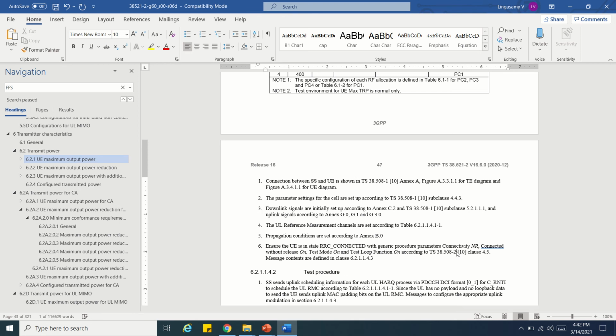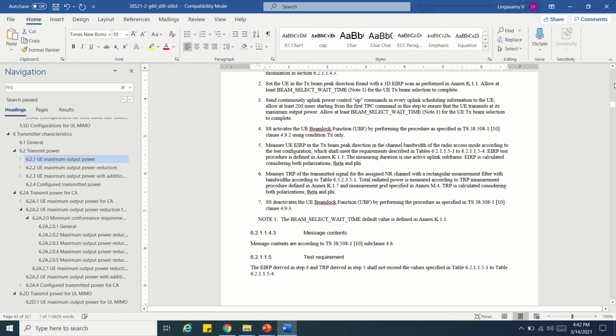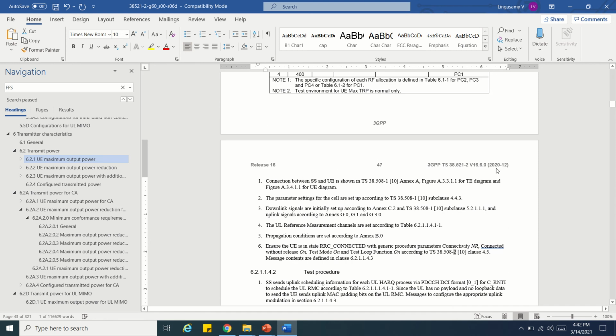But if you are not an experienced person, if you are an entry level or senior level employee and not an expert, then you cannot make out which spec you have to refer to. Because 36.852 508-2 will have its own separation. 2 will refer to something, 1 will refer to something, and based on that you will make out. That is where experience plays a key role. If you are entry level, you may not make this out.